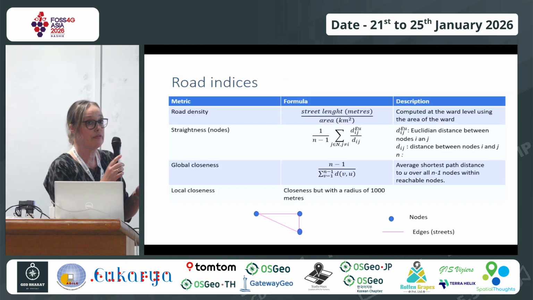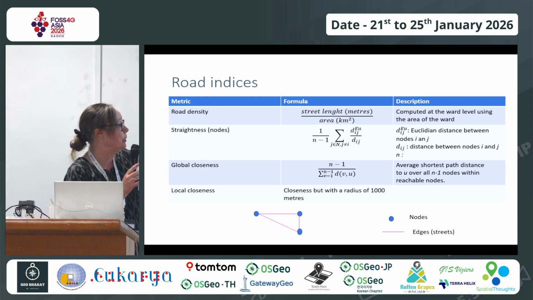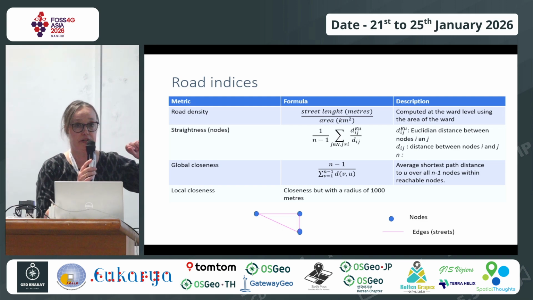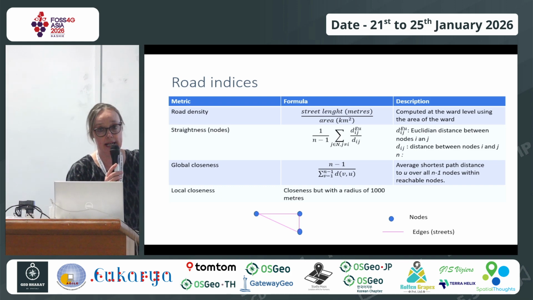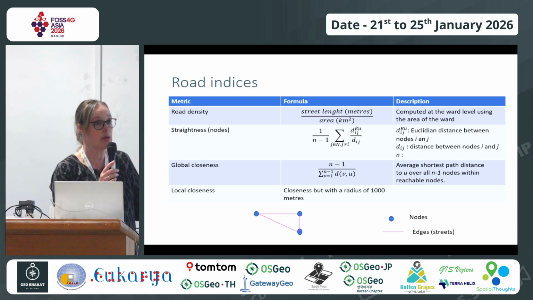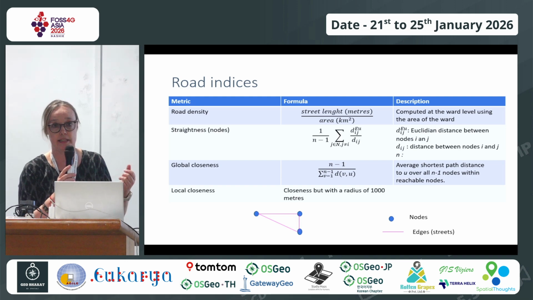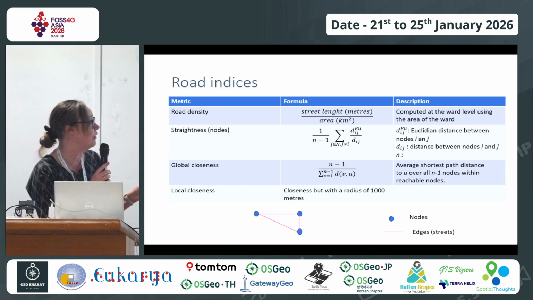But now if we go to the road indices, the Ahmedabad paper has looked at the road density. And one thing I forgot to tell at the beginning, what they have done is digitized it. But there is a package called OSMnx that automatically extracts the road characteristics for any place in the world.